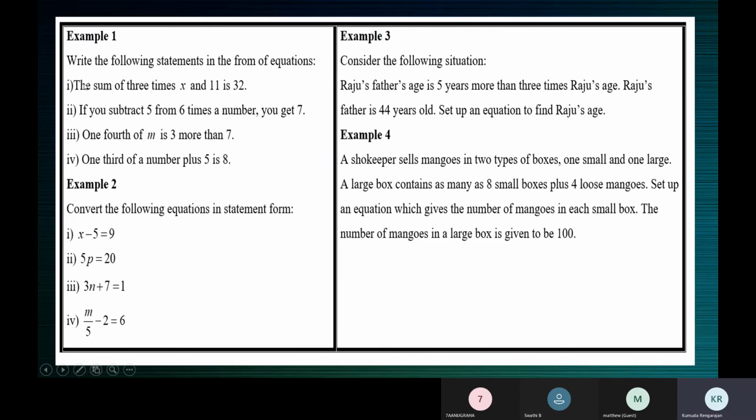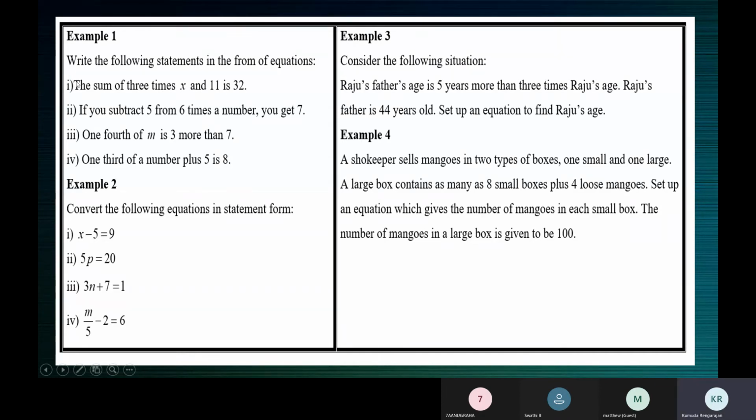Now all of you look at the first one. Can you see the pointer? Now see here. If I say the difference of 3 times x and 11 is 32, replace sum with difference. The sum of 3 times x and 11 is 32, that means 3x plus 11 is equal to 32. If this is replaced with difference, it becomes 3x minus 11 is equal to 32.